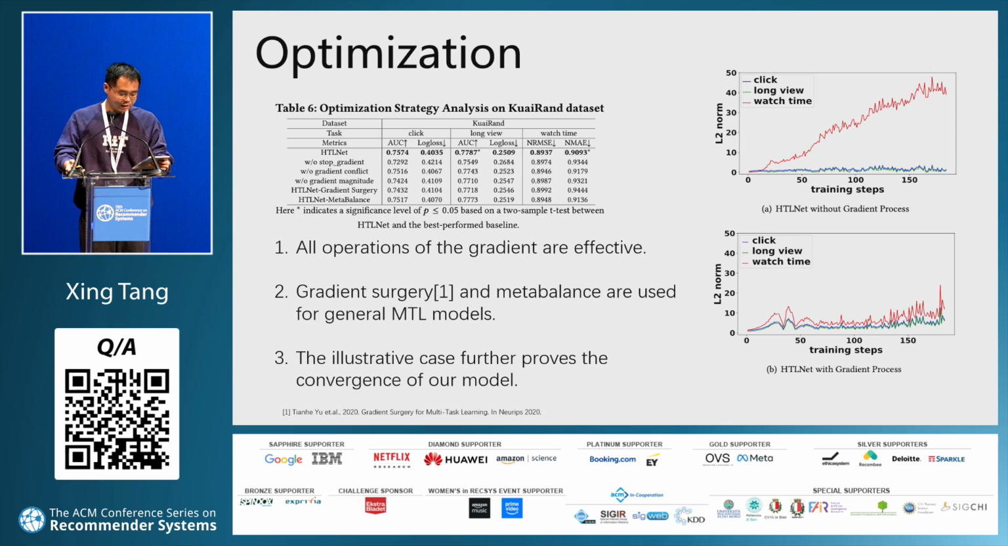Then we investigate the optimization strategy. All three operations are effective. We also compare our strategy with two other general optimization strategies, gradient surgery and meta balance. It can be concluded that our method is superior, which justifies why we also design an optimization strategy for our HTLNet. The right figure also illustrates that our gradient of core targets really converges.